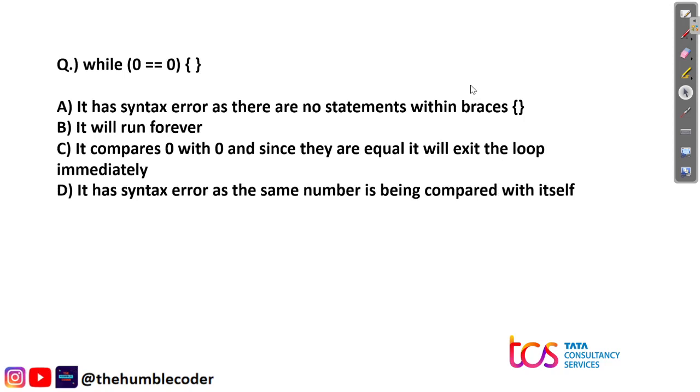The question is: we have a while loop given to us, while (0 equals 0), and then there are curly braces. Then we have four options. The first one is it has syntax error as there are no elements within braces. It will run forever. It compares 0 with 0, and since they are equal, it will exit the loop immediately. It has syntax error as the same number is being compared with itself.